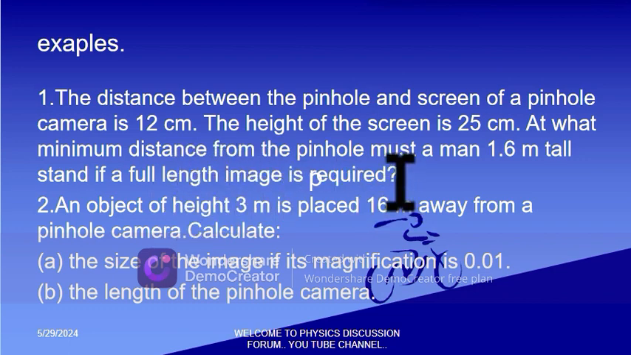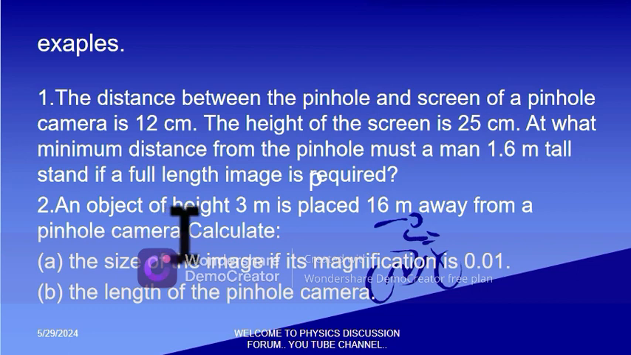First of all, in physics, we always write the formula. So M equals HI divided by HO. From the statement, we have the distance between the pinhole and the screen being 12, meaning V is 12. Then the height of the screen is 25, so that is the image size, 25. Then the height of the object is 1.6. So you substitute that.